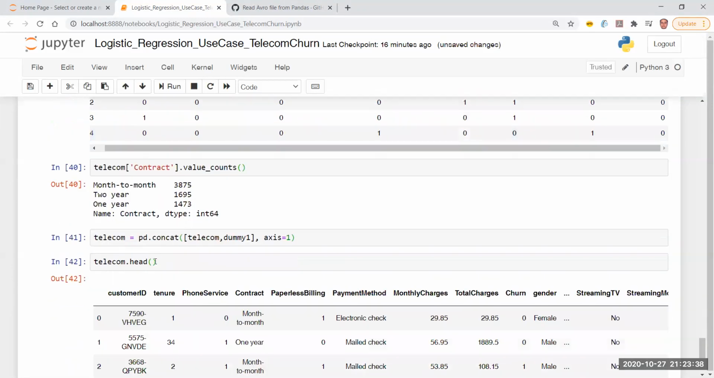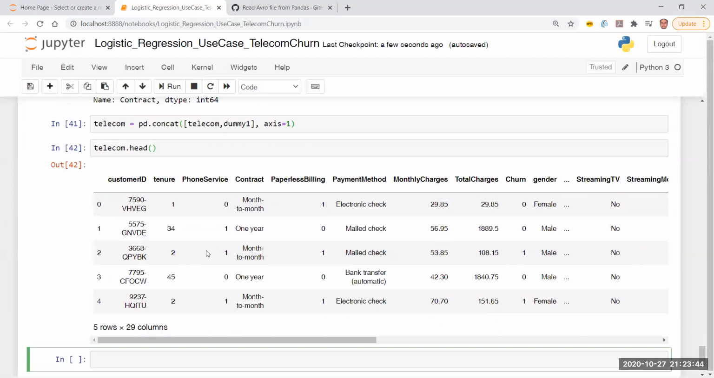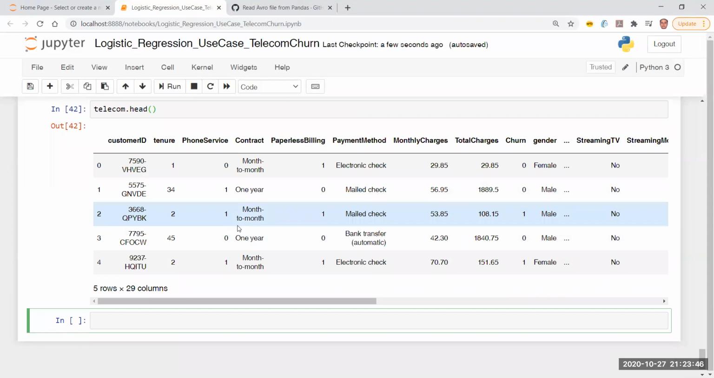We can drop them, right? And we are going to drop them. So this is one way of doing the dummification. Now, what is the advantage of doing the label encoding, and what is the advantage of doing the dummification here?